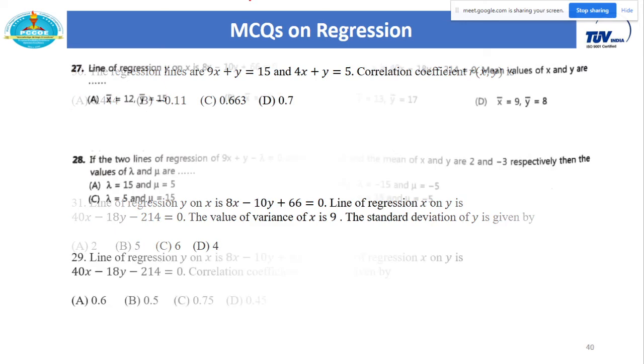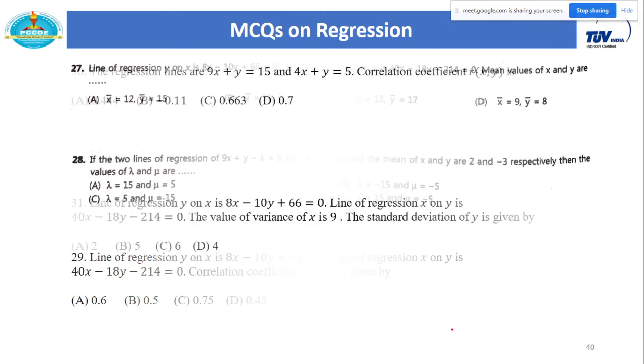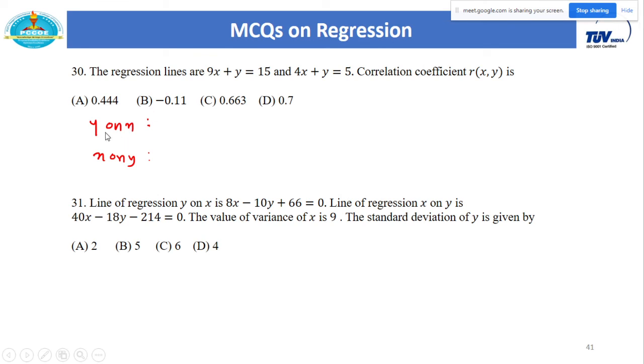In the previous example, the first line is y on x, so I just have to express this first line as y equal to f of x. You will get that slope byx. The second line is x on y, just express x equal to f of y. You will get that slope bxy. But what is the problem with this next example? Here we don't know which line is y on x and which line is x on y. So how do we actually get these two lines?